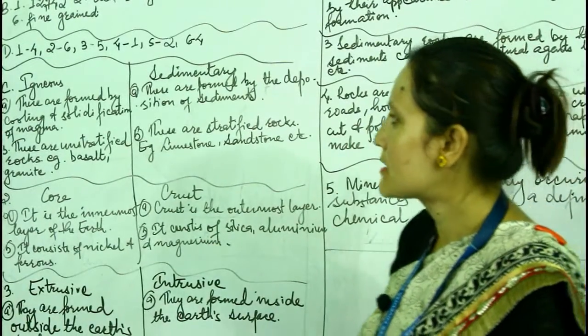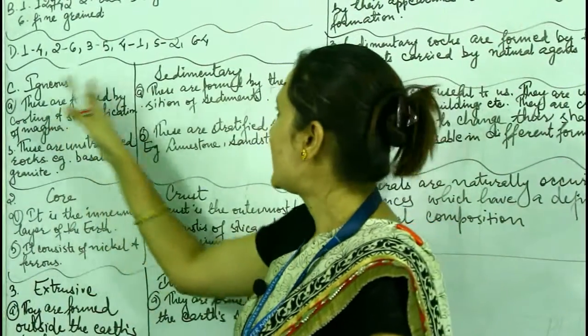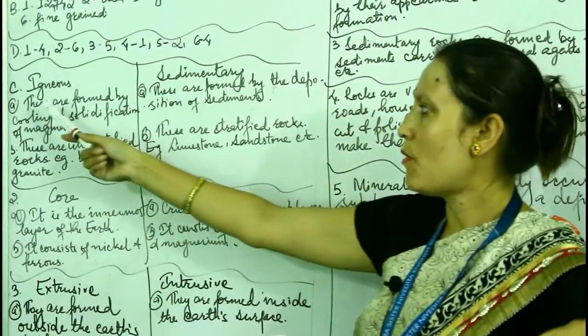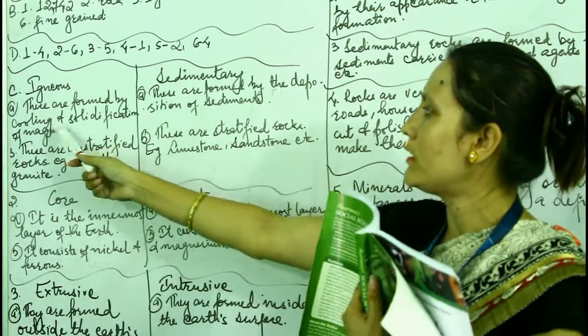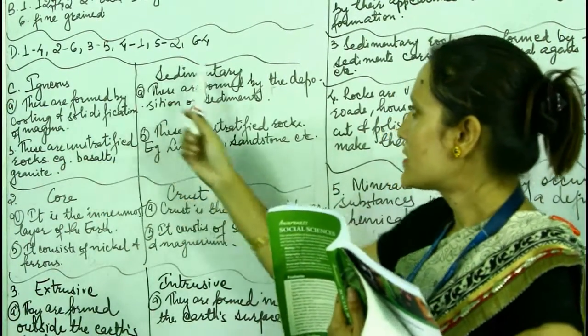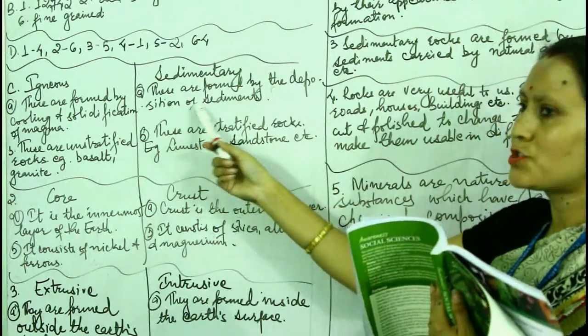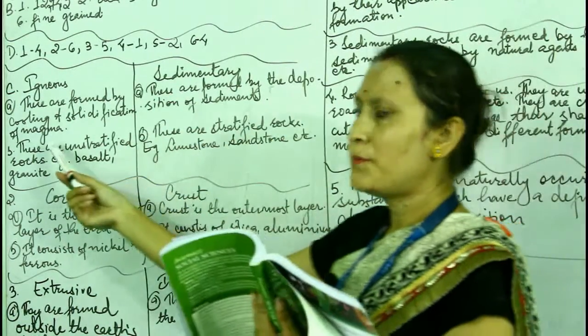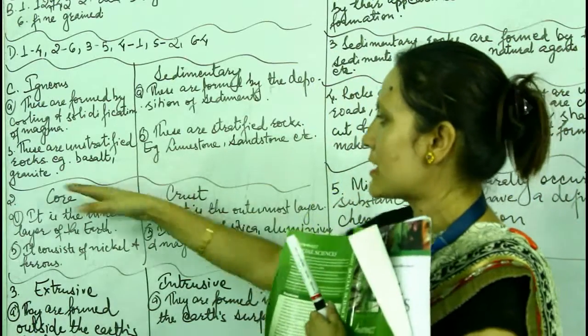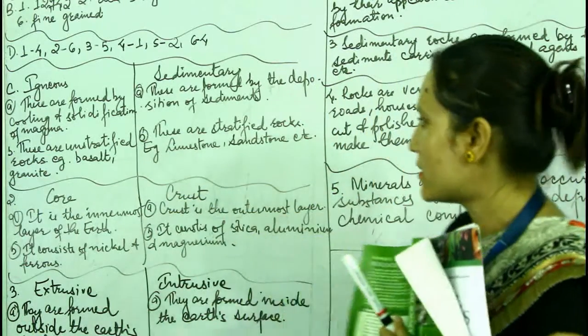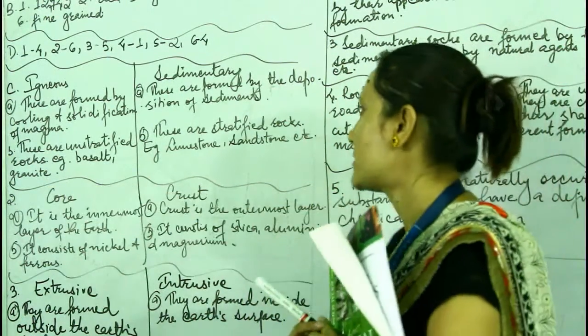Now question C, differentiate between igneous and sedimentary. Point 1, igneous rocks are formed by the cooling and solidification of magma. Sedimentary rocks are formed by the deposition of sediments. Point 2, igneous rocks are unstratified rocks, not layered ones, for example basalt and granite.